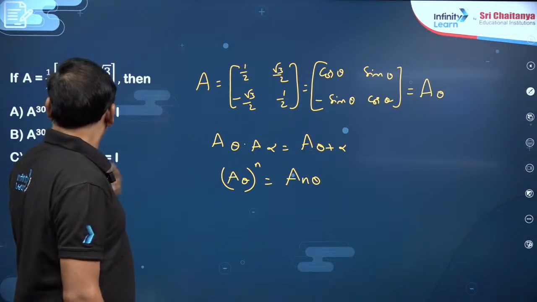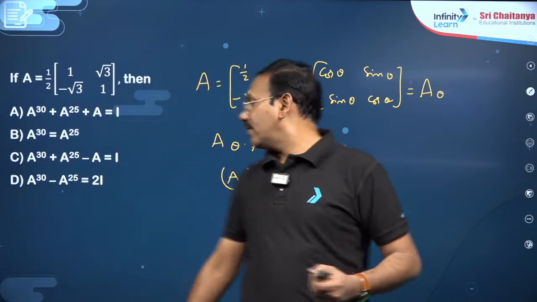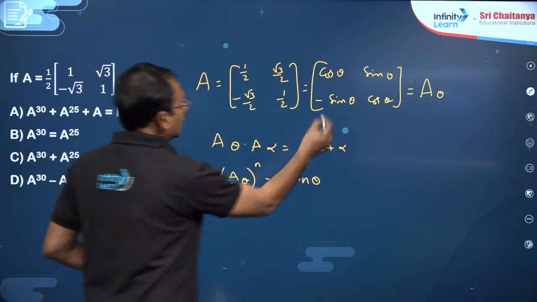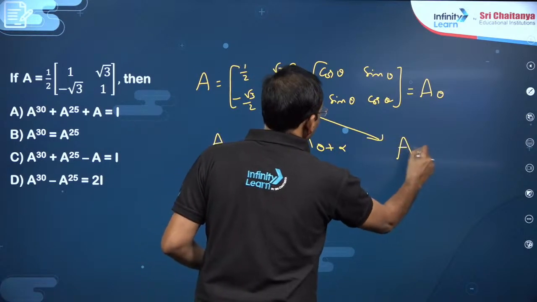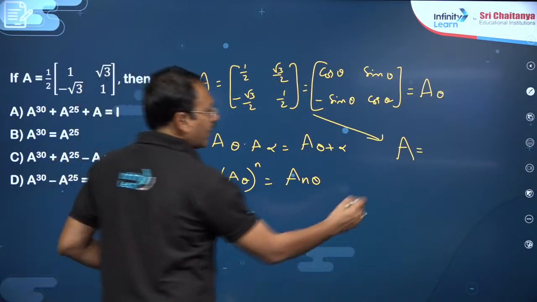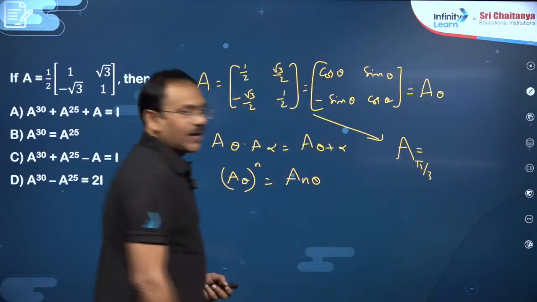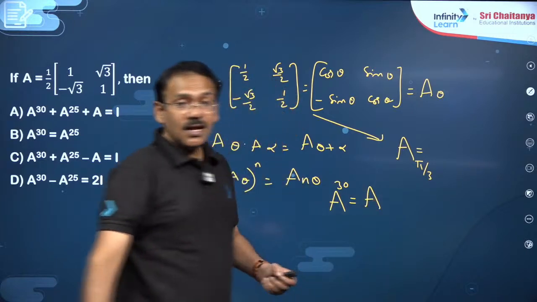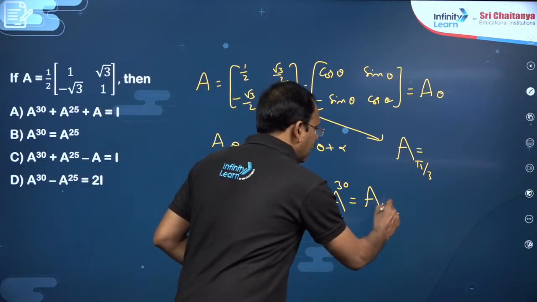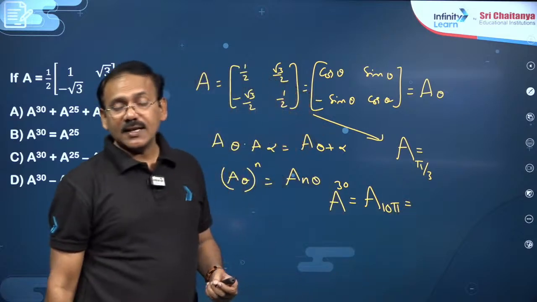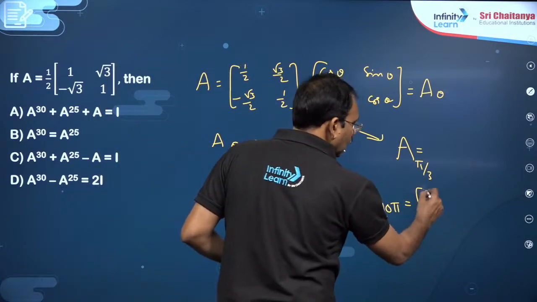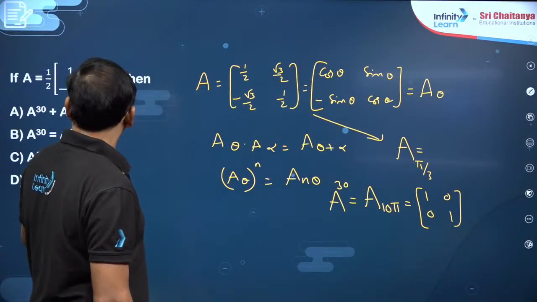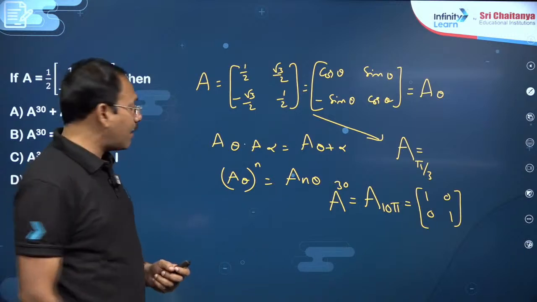Now for this matrix, he is talking about A30, A25 relation. A power 30 will become, you can write the given matrix as A pi by 3, since cos is 1 by 2, which means pi by 3. A power 30 will become A 30 into pi by 3, which is A 10 pi. A 10 pi you can treat like 0. So cos 0 is 1, sin 0 is 0. A power 30 is I, my dear friends. So in the options, A power 30 is I.